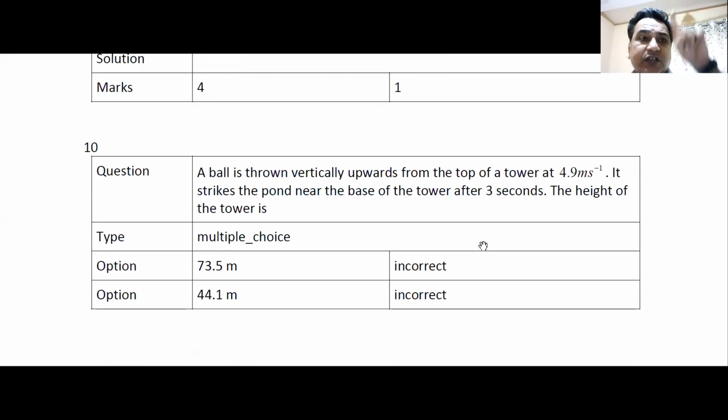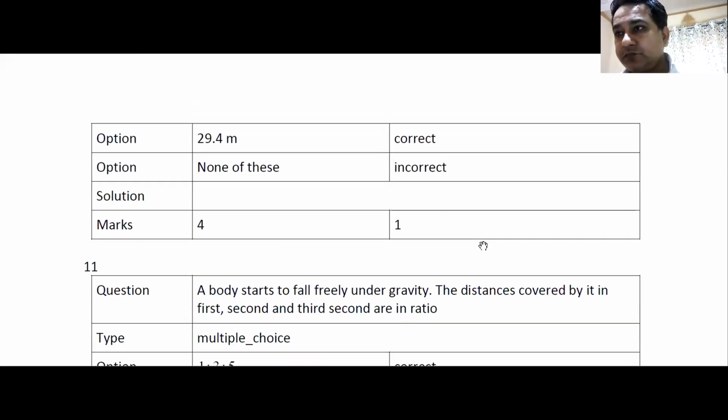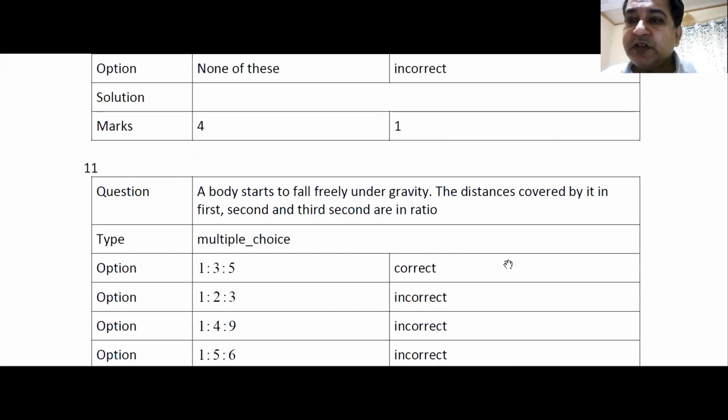You can apply this. u is plus 4.9. Time is 3 seconds. And the height of the tower, the displacement, since it is going from up to down, displacement will be minus h. Put the value at minus h, you will get the value of h. Yes or no? You all understand this? Yes or no?